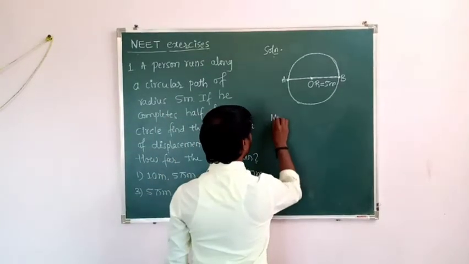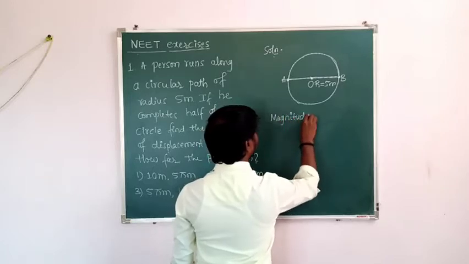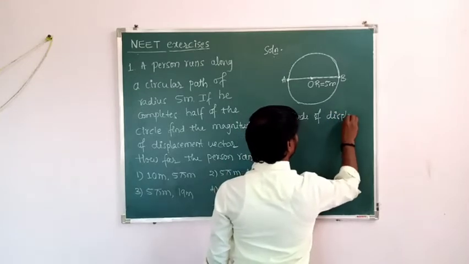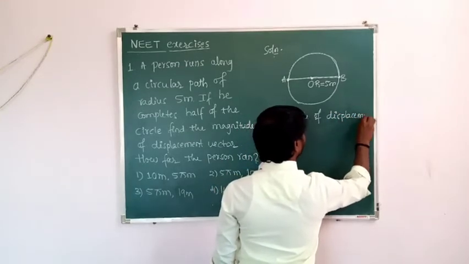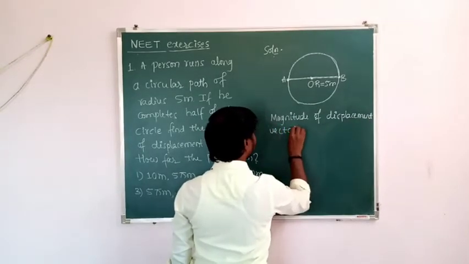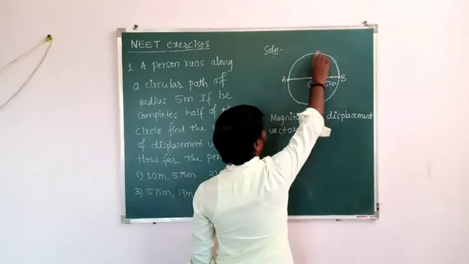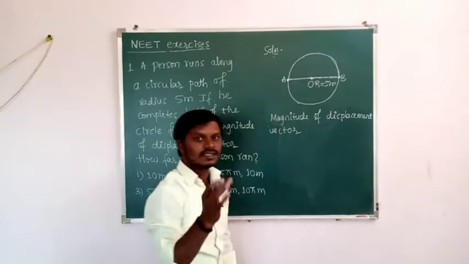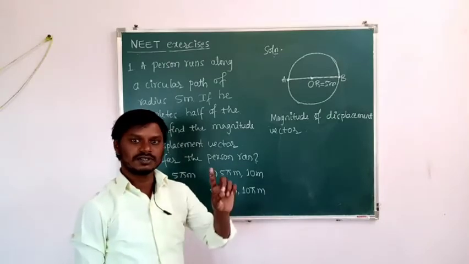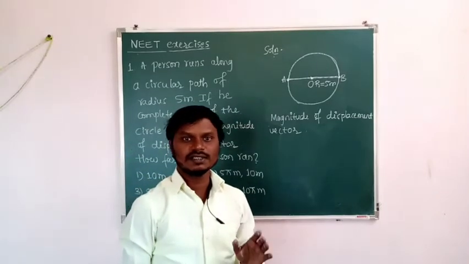Magnitude of displacement vector. First what we have to find? Magnitude of displacement vector. See here, the person ran from where to where? A to B. A is the initial position and B is the final position. The shortest distance between final position and initial position is called displacement vector.